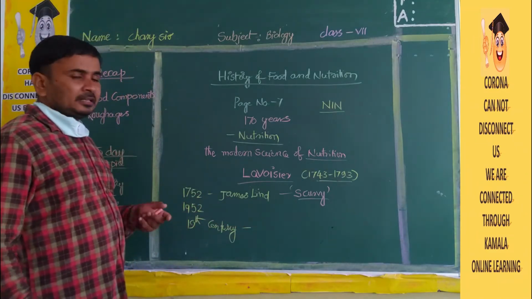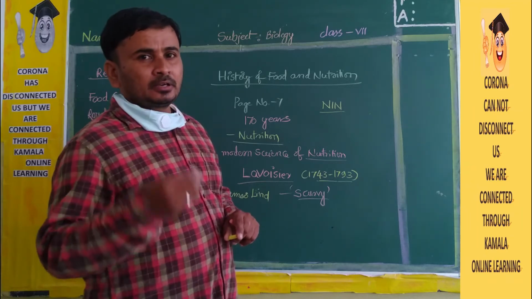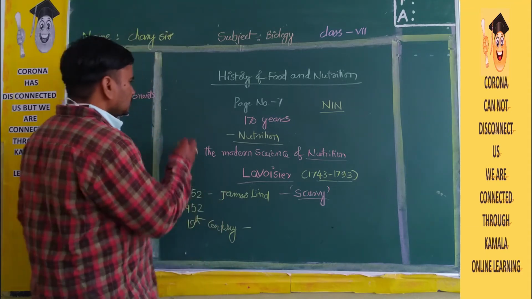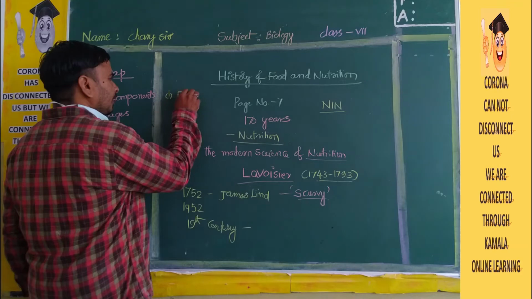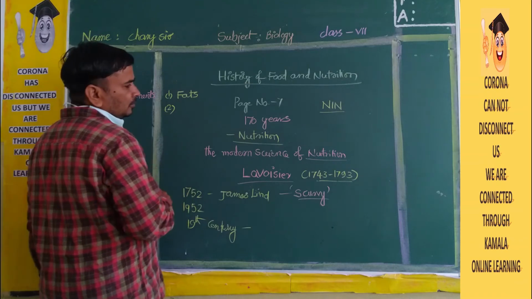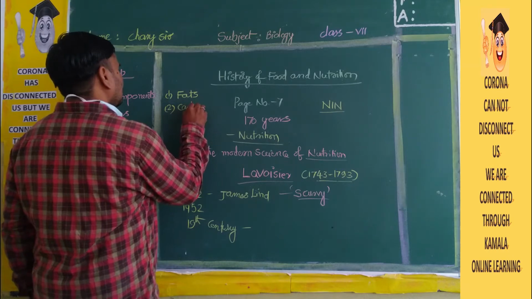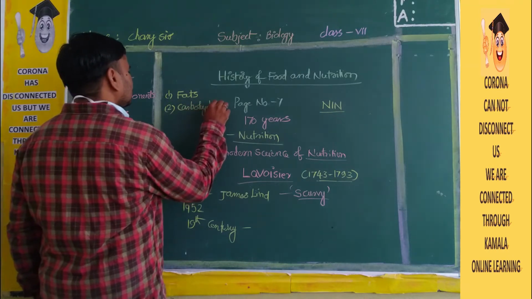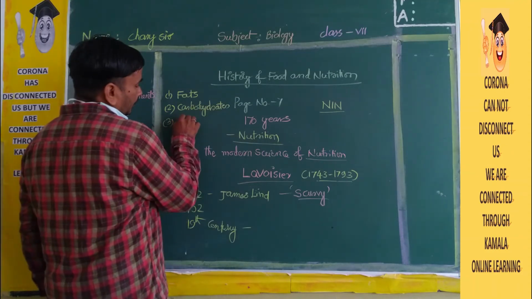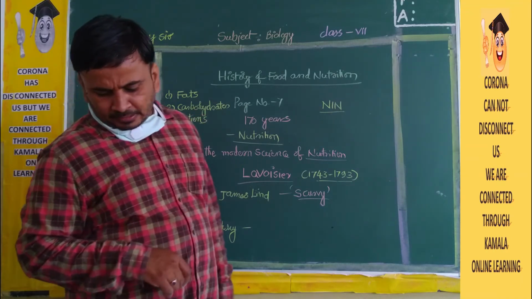Now in the 19th century they found that we need three substances. What are the things? Tell me. Mainly three things we need. The first one, already known, is fats. The second one is carbohydrates, and the third one is proteins. These are the main things for the body.